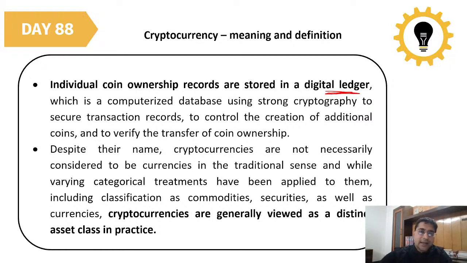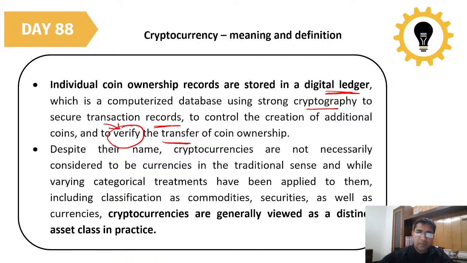So it is like a computer-based database, and they use strong cryptography to secure the transaction records. So it is not like anybody can do any kind of transaction. From the backend to the front end, all types of verification happen, in order to control the creation of additional coins and to verify the transfer of coin ownership. The verification process happens, and only then will new coins be issued.